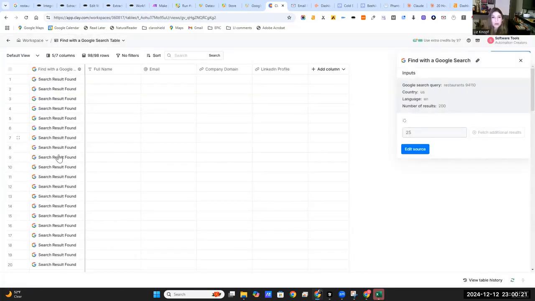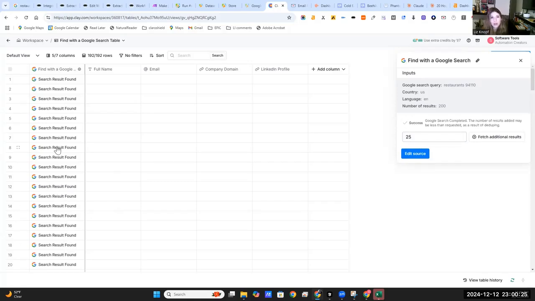All right, so it's actually doing the work for you here. So this is pretty awesome. You don't need to worry about formatting. You don't need to worry about downloading, copying, pasting. It just does it in the spreadsheet. It is awesome. All right, so I think we're getting 25 here.